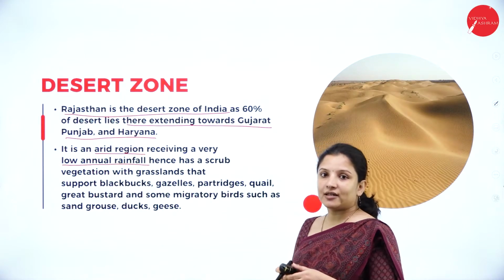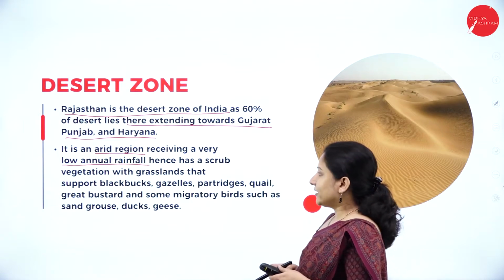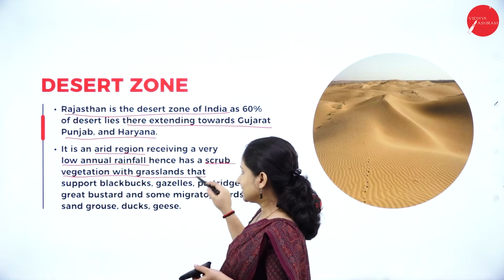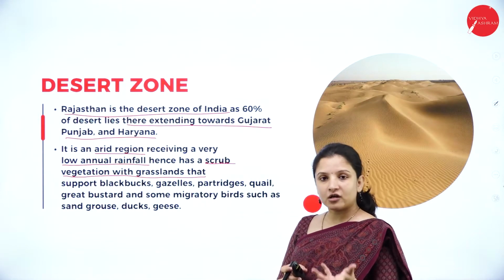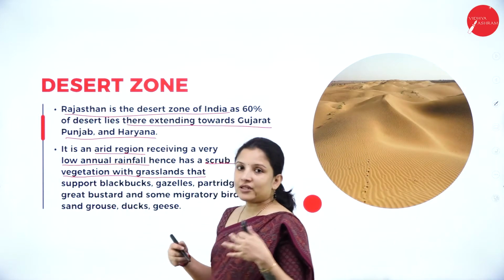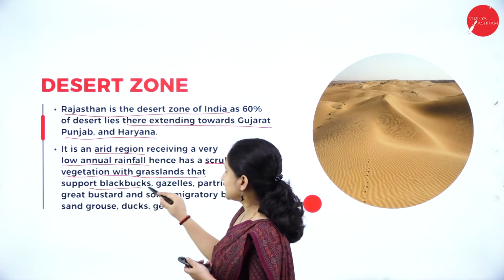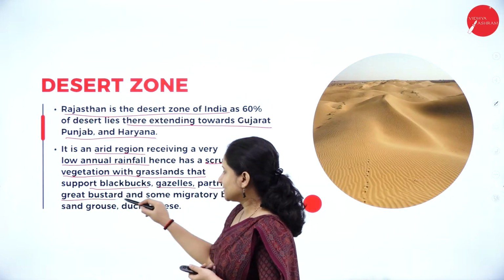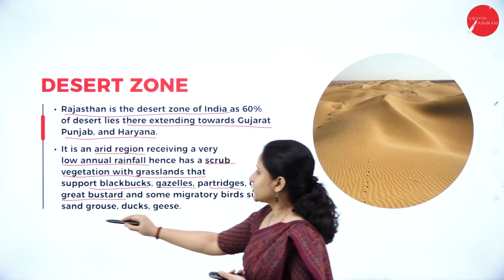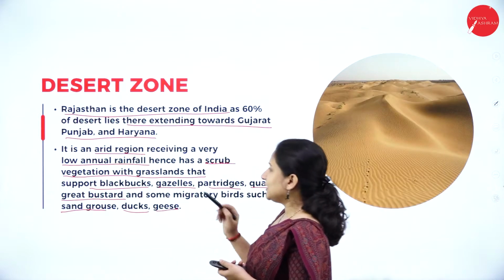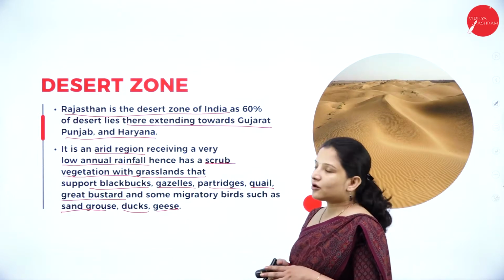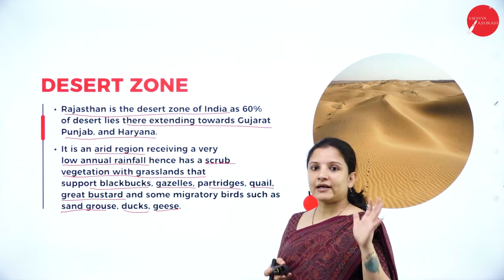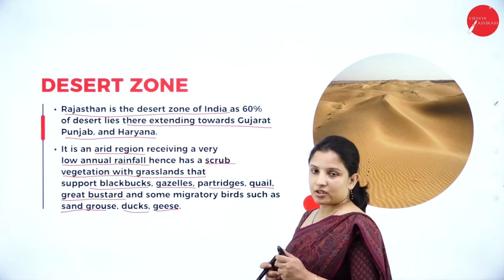Every year the rainfall that they receive is very, very low, and therefore the vegetation is scrub vegetation with lots of grasslands, and therefore a lot of herbivores are found here, usually the deer kind of animals like the blackbucks, the gazelles, partridges, then birds like quail, the great bustard, and also some migratory birds such as the sand grouse, ducks and geese. So geese, ducks and all that, can you find them in the Trans-Himalayan or Himalayan region? No. So that is how each zone has its own set of animals living in that particular habitat.